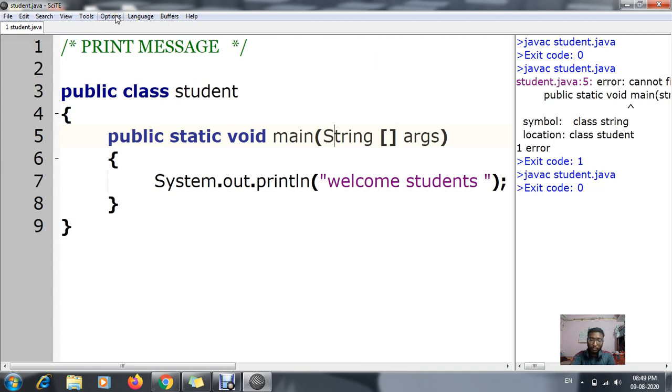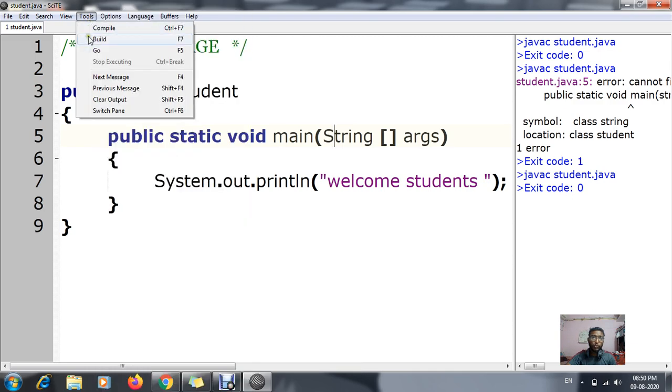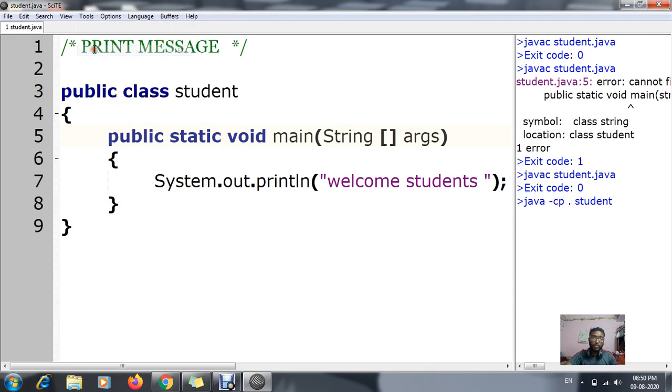Now you can see exit code 0. Now for getting an output, click on Tools and go to the Go button. Click on the Go function, or there is a shortcut key, which is F5. Directly pressing F5, you will get an output. See, can you see Welcome students? This is my output. Understood?